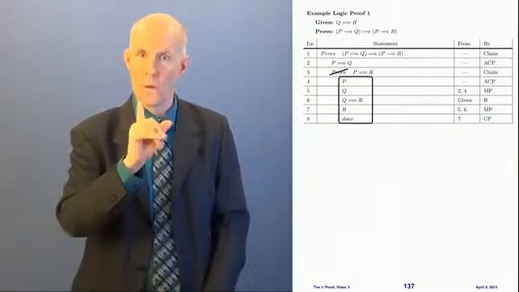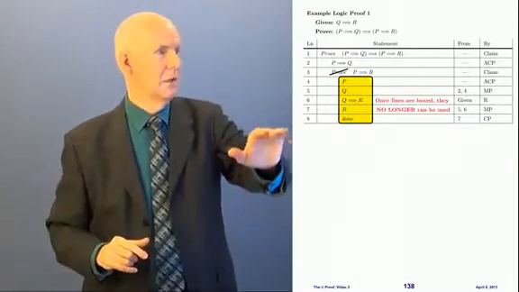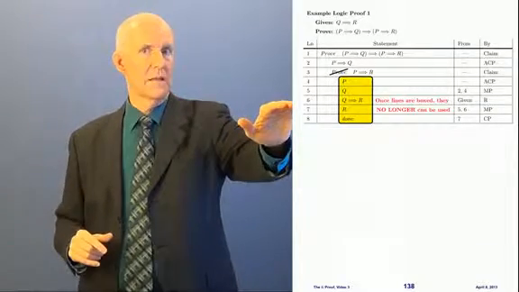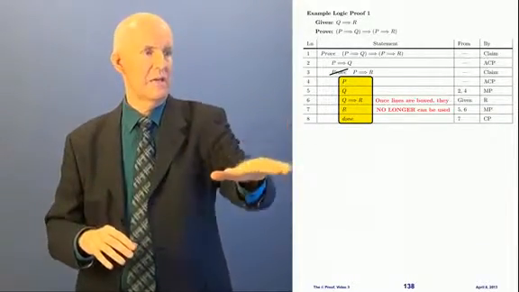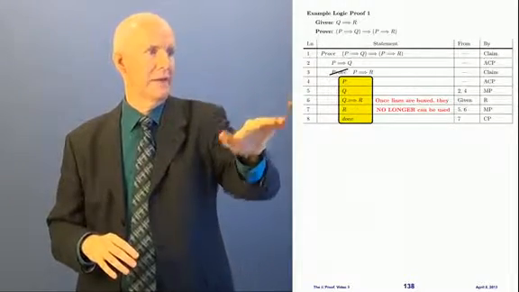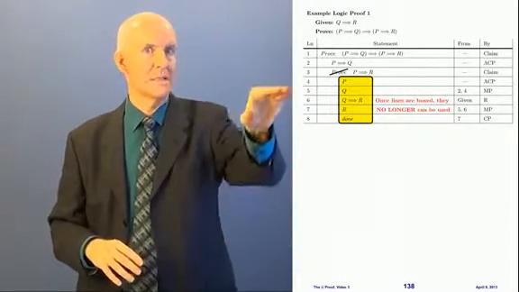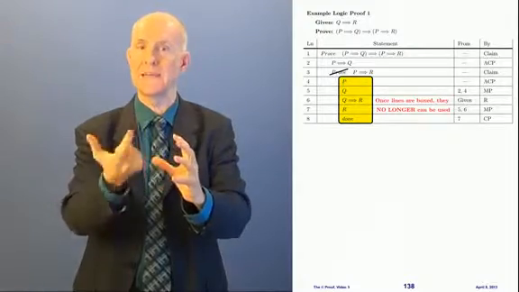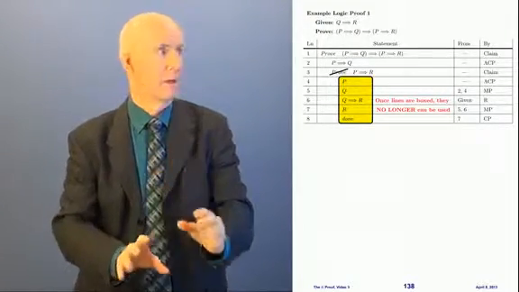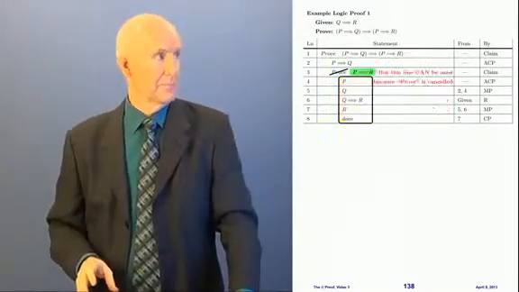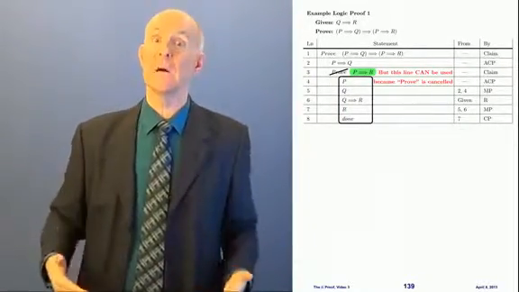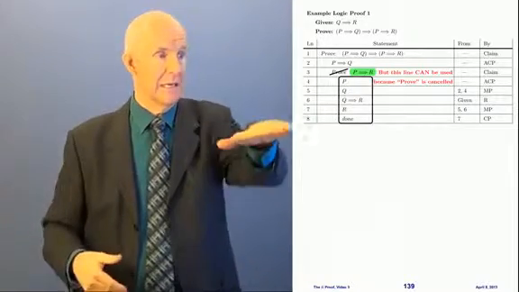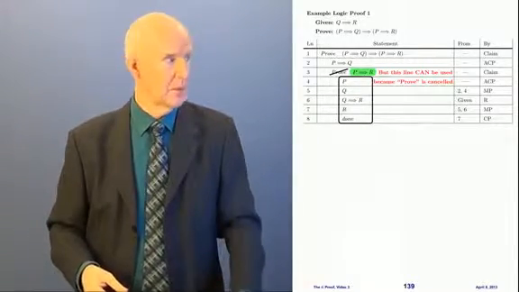Okay? Now one thing you have to know, actually 2 things. Once the lines are inside of a box, you can't touch them. In other words, down here in the proof, I can't use line 5. Once it's inside the box, it's trapped. You can't use it down below. But now that the proof is canceled out, line 3 is now available. We can use line 3 down here now, and we're going to.